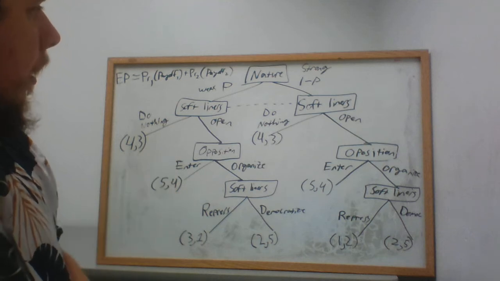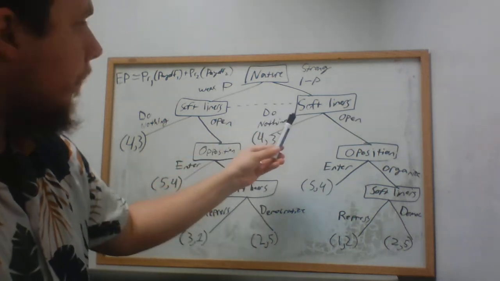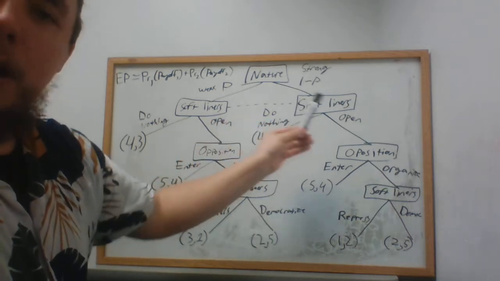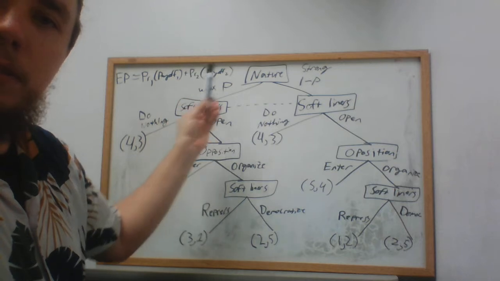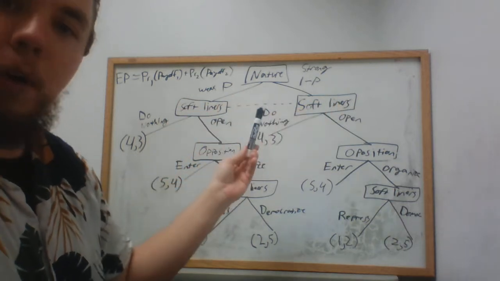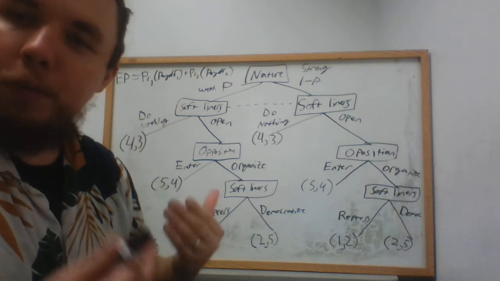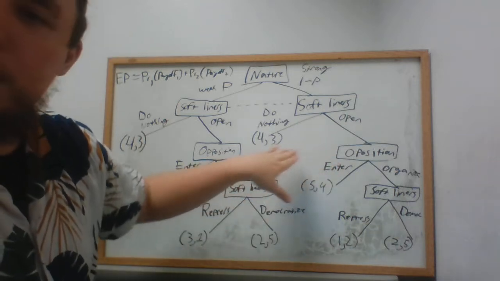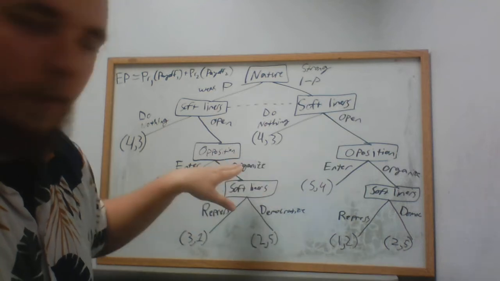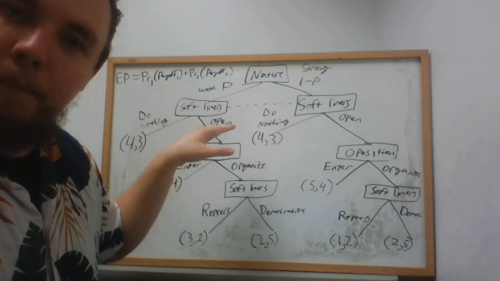Okay. What this dotted line up here represents is uncertainty. The softliners do not know if the opposition is weak or if they're strong. They don't know. The opposition knows, right? You know if your movement is strong or if it's weak, right? That's why there's no dotted line here. Okay, dotted line's up here because player one has to deal with the uncertainty.